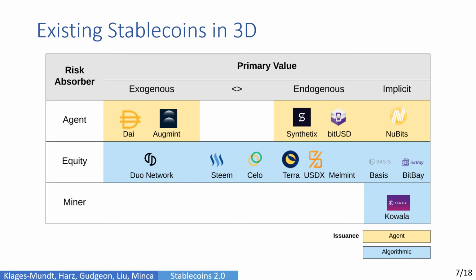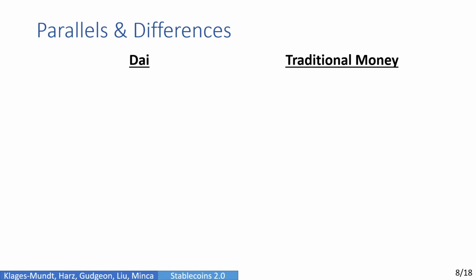As we have seen, there are multiple dimensions to consider, and the tree at the beginning of this presentation cannot capture the picture in all of its dimensions. So here's a visualization where we classify according to three dimensions, namely primary value on the x-axis, risk absorbers along the y-axis, and then for issuance process we put this in the color axis, and then we plot where existing projects fall.